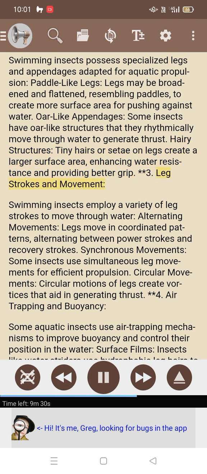3. Leg strokes and movement. Swimming insects employ a variety of leg strokes to move through water. Alternating movements. Legs move in coordinated patterns, alternating between power strokes and recovery strokes. Synchronous movements. Some insects use simultaneous leg movements for efficient propulsion. Circular movements. Circular motions of legs create vortices that aid in generating thrust.